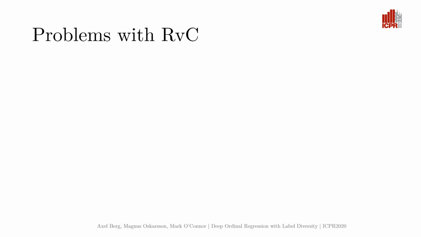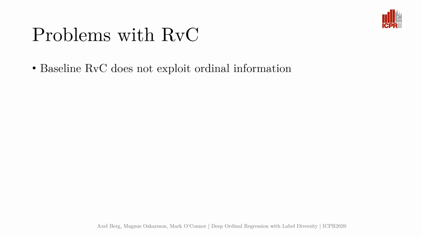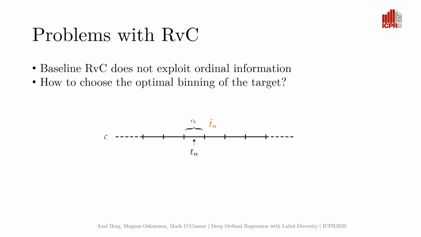Although regression via classification can be effective, there are several problems with this method. First, it does not exploit ordinal information in the target. A faraway prediction will yield the same loss as a close prediction. Secondly, how to choose the optimal binning of the target. This involves a trade-off between discretization error and the number of training samples per bin.